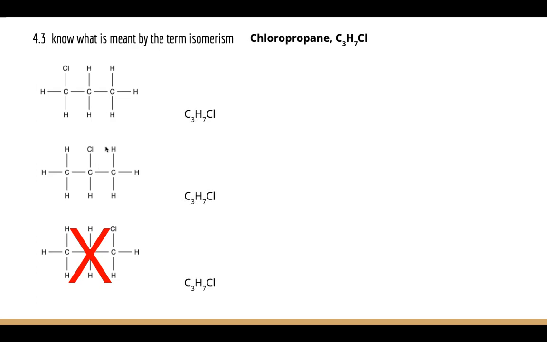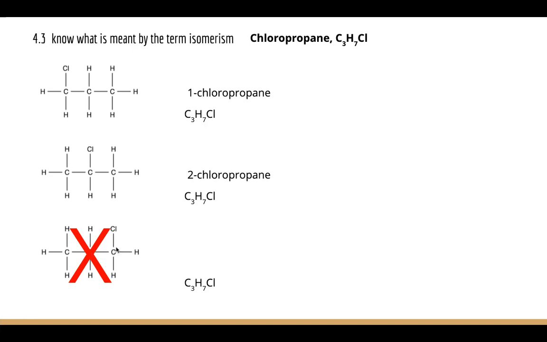They're all C3H7Cl. How does the naming work? Well, the first one is based on a propane structure. And we've got chlorine, so it's chloropropane, on which carbon? Carbon number 1. This one here is very similar. It's based on a propane structure. We've got a chlorine added to it, and the chlorine is on carbon number 2. So it's called 2-chloropropane.